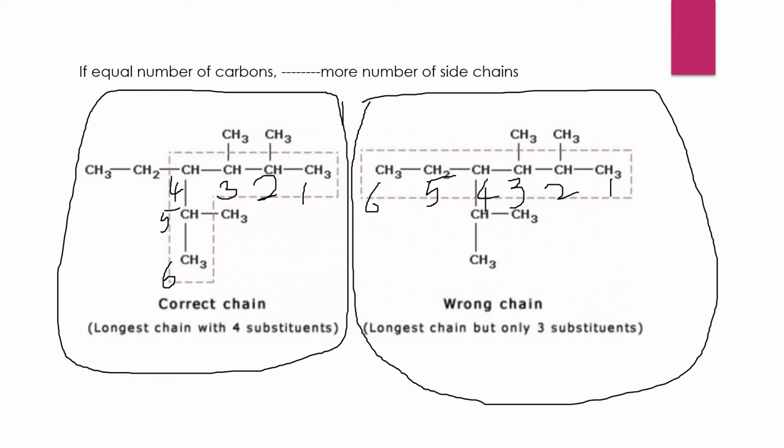Side chains. But here in the before one, what happened? Second, third, fourth, fifth. 4 carbons are having the side chains. So that is why we will go for this first compound. What is the name, we will see afterwards. First of all, we have to see the rules, how to identify the carbon chain. After that only we will go for the rules.